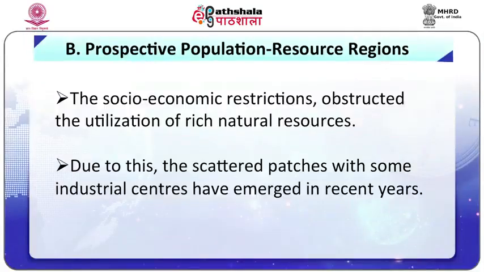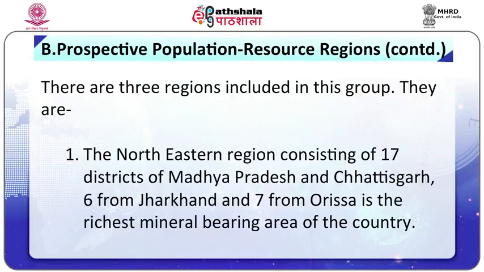So then let's talk about the prospective population resource regions. Socio-economic restrictions obstructed the utilization of rich natural resources. We all agree. Due to this, scattered patches across India, with some industrial centers, have emerged in recent years. And there are 3 regions included in this group. These are the northeastern region, consisting of 17 districts of Madhya Pradesh and Chhattisgarh, 6 from Jharkhand and 7 from Odisha, which is the richest mineral-bearing area of the country.